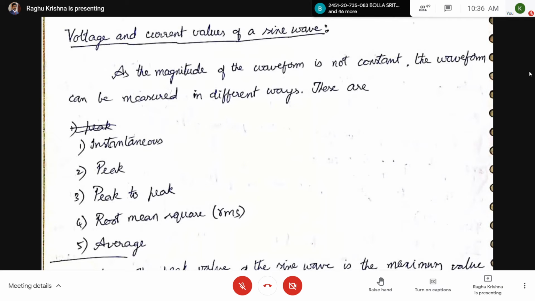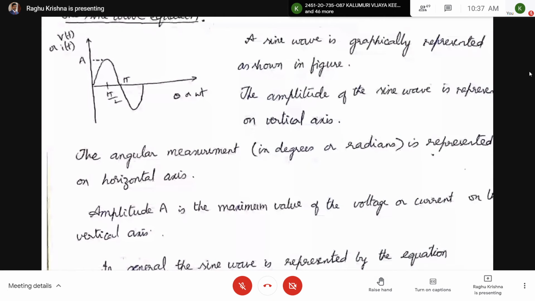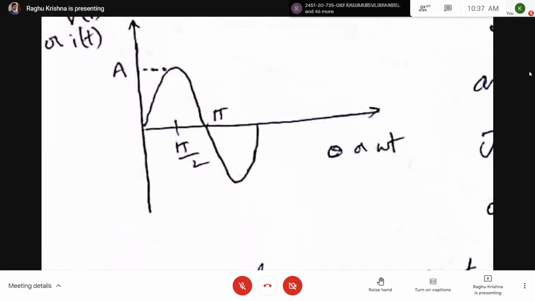So average means, for one complete cycle, find the area and divide by time. That gives the average value. If you take a half cycle, find the area under the half cycle and divide it by the half time period. That gives the average value of the sinusoidal waveform or an alternating waveform.